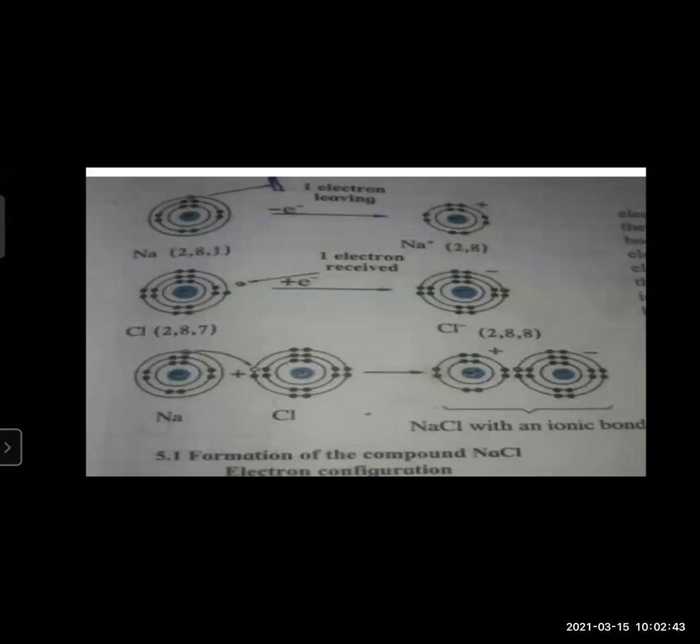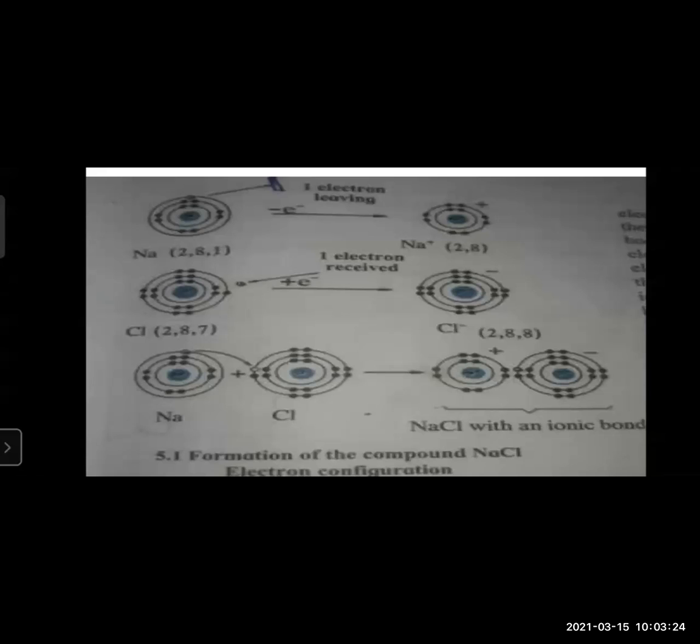The molecule of an ionic compound has two constituents, namely cation, positive ions, basic radical, and anion, negative ions, acidic radical. Any ionic compound. See, the last one is showing the formation of the ionic compound NaCl. Na has a positive cation, Cl has a negative anion. So the compound is made from two different constituents, namely cation and anion. Cations are positively charged, anions are negatively charged.